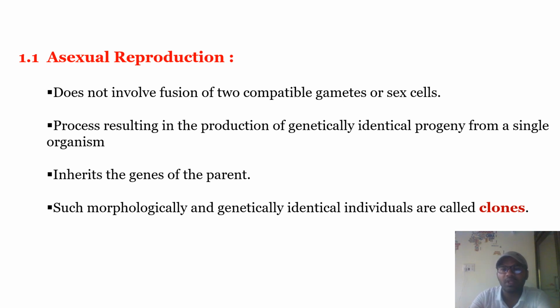As there is no involvement of two gametes, there is no recombination or exchange of genes, and hence the genes present in the parents get transferred into the progeny as they are. The progeny look like a xerox copy of the parents, both morphologically and genetically, and hence such newly produced progenies are called clones.